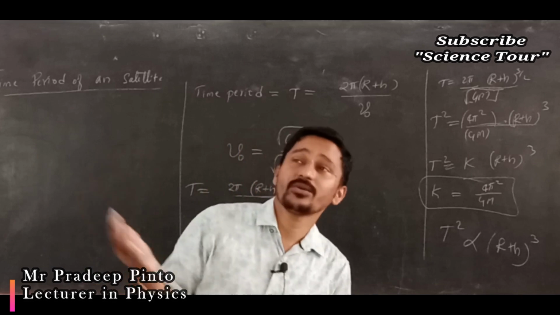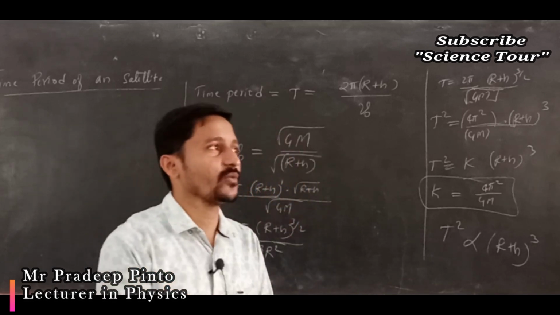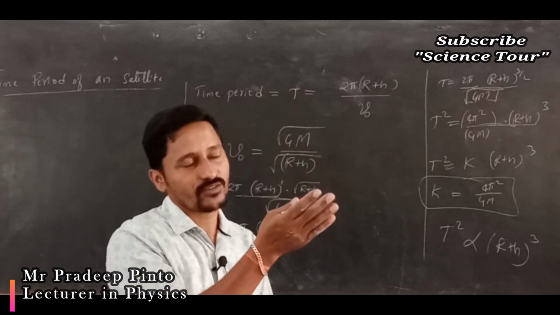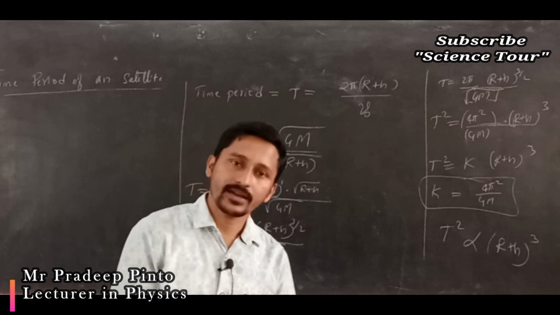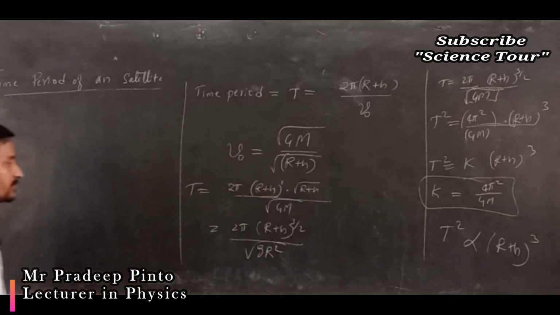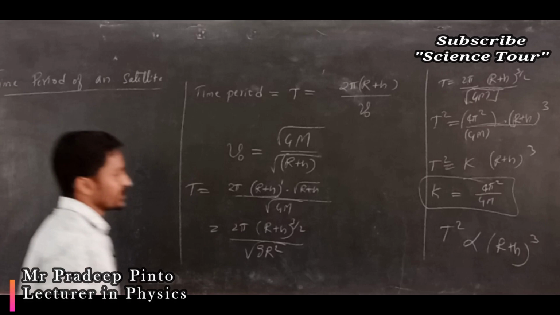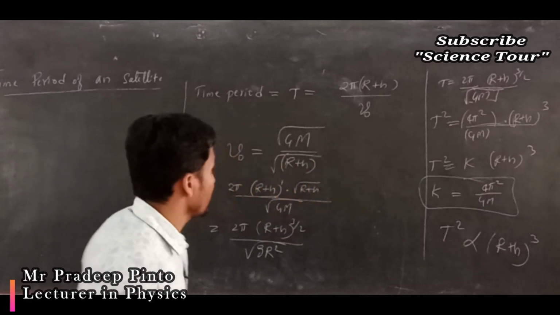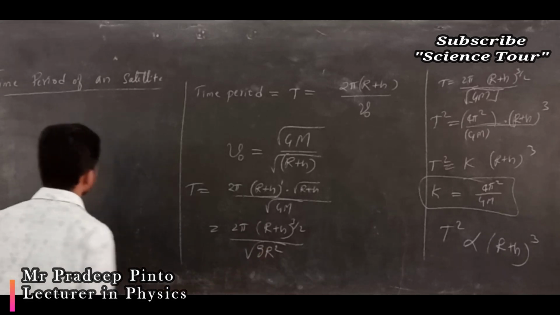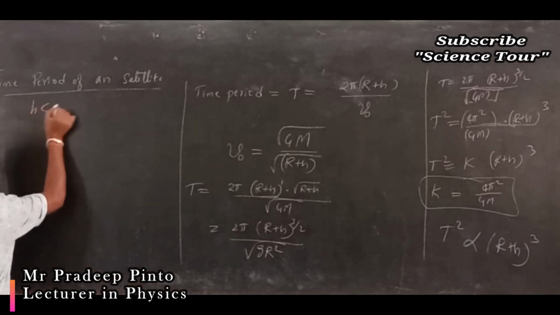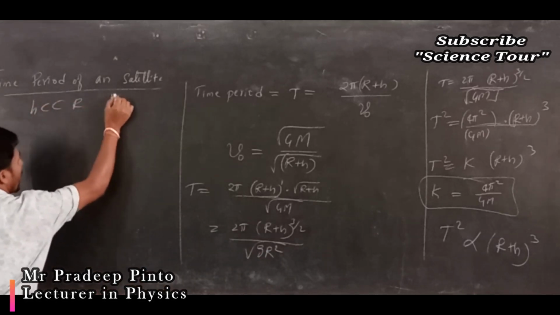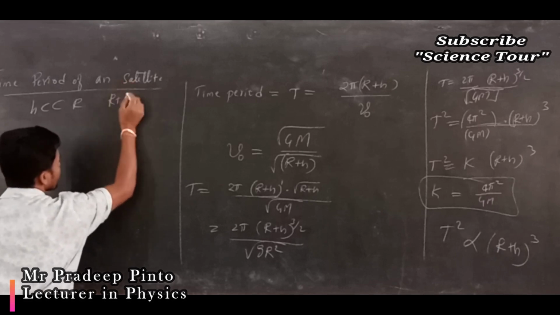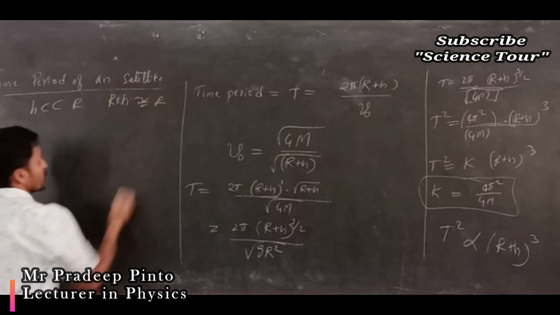We can make out how the planets are revolving, what the law is, what the nature of that is. That is the beauty of equations, and that we call: time period square is directly proportional to the cube of the semi-major axis, right? Now suppose h is very much less than r, so r plus h is nearly equal to r. I am going to take that.